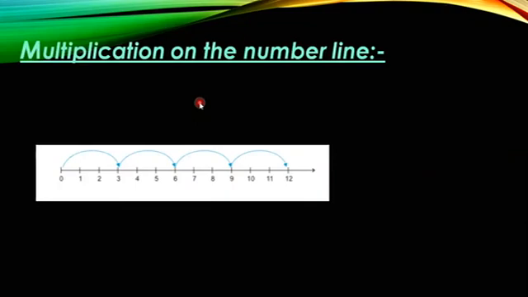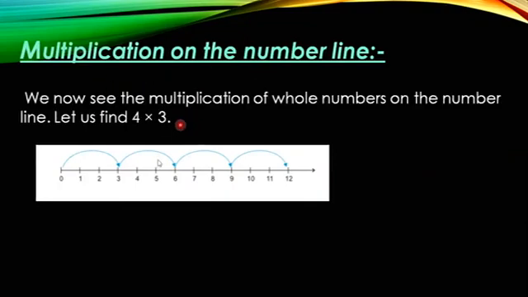Next, let us see multiplication on the number line. As we have seen in addition and subtraction, in the same way you have to draw the number line. We now see the multiplication of whole numbers on the number line. Let us find 4 into 3. How are we going to multiply 4 into 3 on the number line?